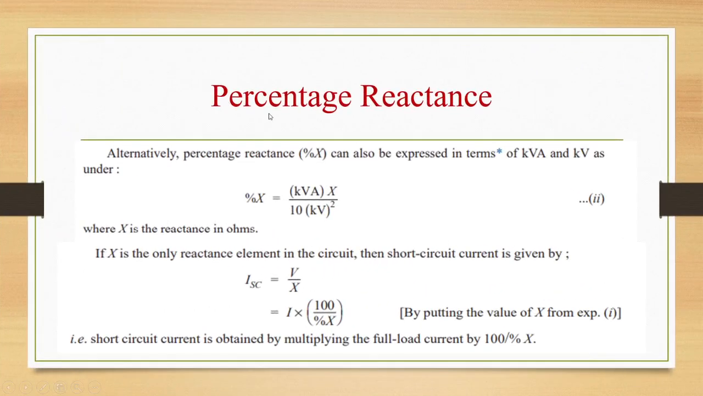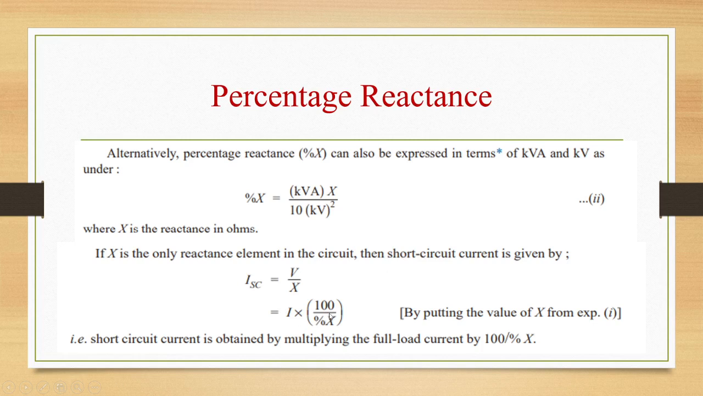Now let us see the percentage reactance. Alternatively, percentage reactance can also be expressed in terms of kVA and kV as under: percentage X is equal to kVA into X by 10 kV square, where X is the reactance in ohms. If X is the only reactance element in the circuit, then short circuit current is given as ISC is equal to V by X, or that is equal to I into 100 by percentage X.